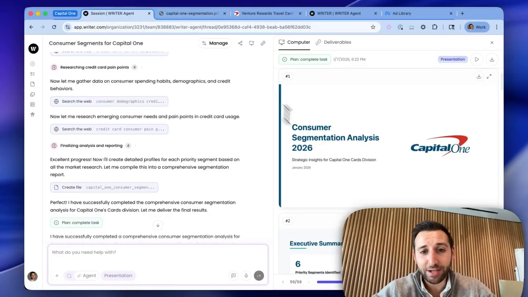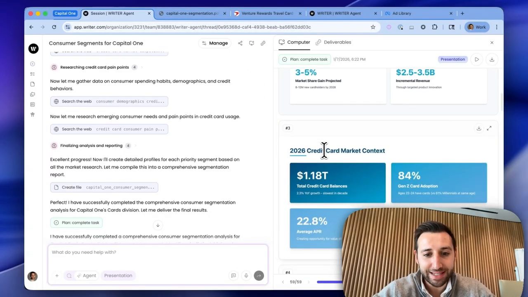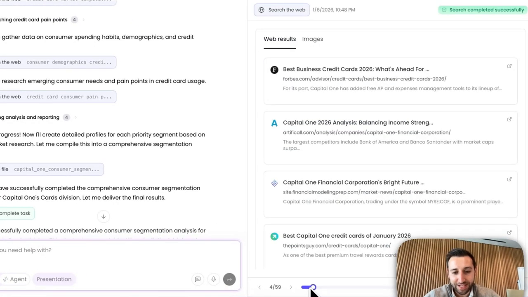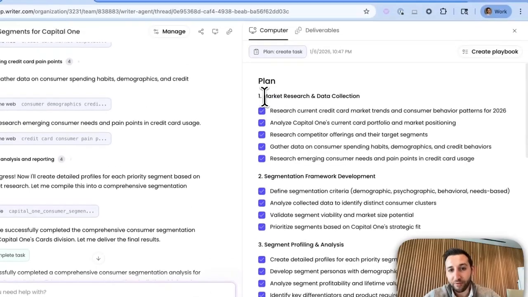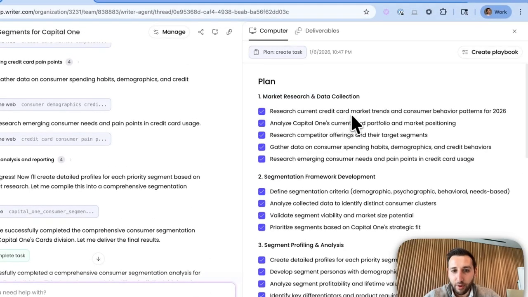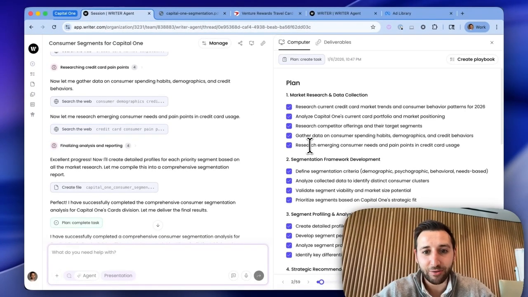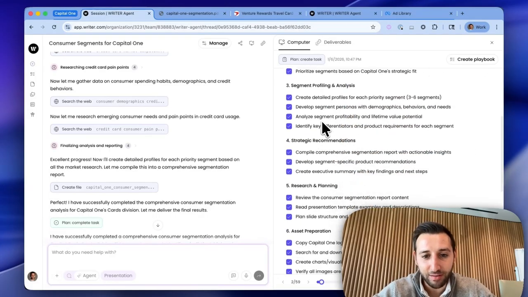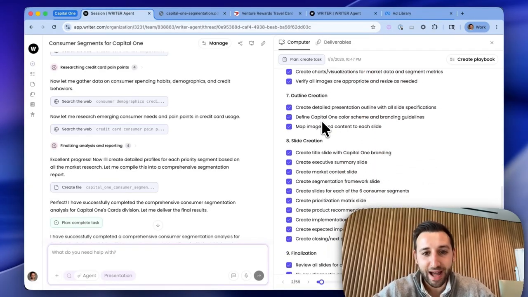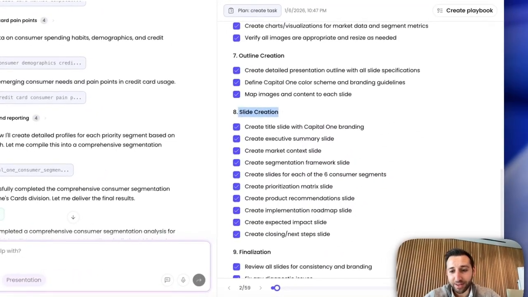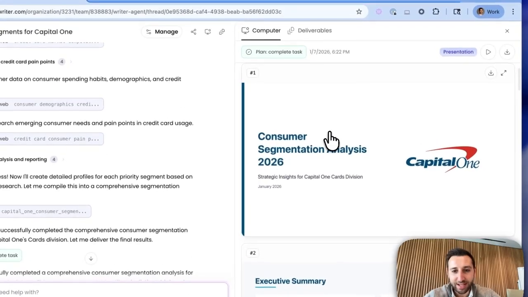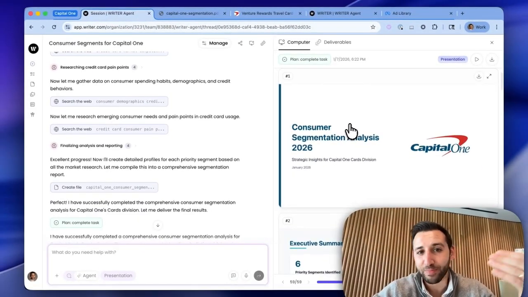Writer Agent actually not only did the research, you can see it took 59 steps here, but first it researched the current credit card market and analyzed Capital One's card portfolio. It did research on emerging consumer needs and pain points in the credit card market. You can see all of the steps the agent took, and then it actually created slides for us. So the output was this beautiful presentation in the Capital One branding.